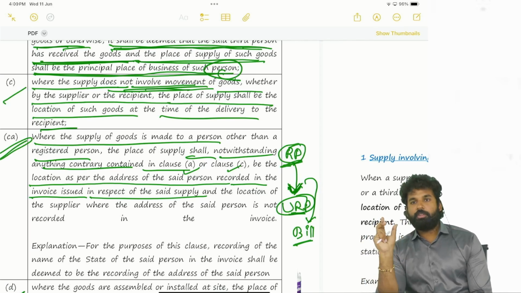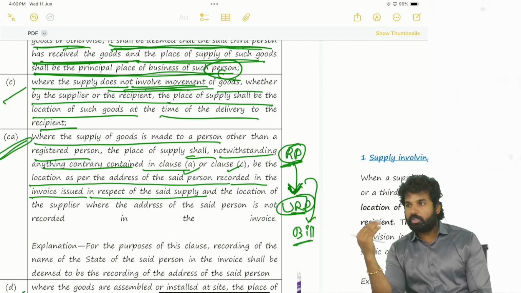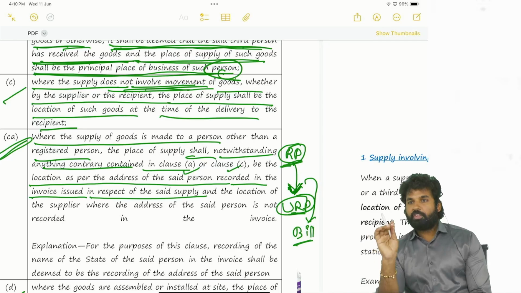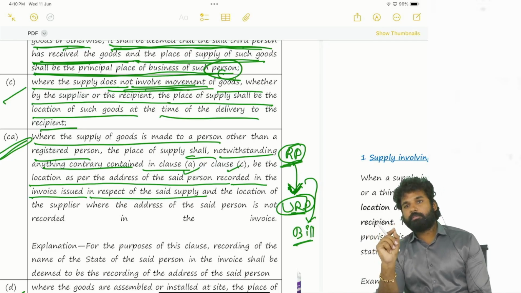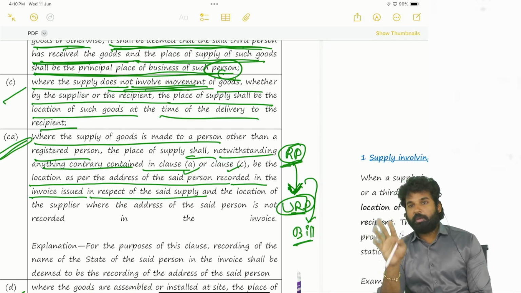Enough. Sometimes somebody is coming from outside the state of Telangana to Hyderabad. A tourist is coming to Hyderabad and purchasing something in Hyderabad. Since GST is a consumption based tax, actually he is consuming in the place from where he is coming.